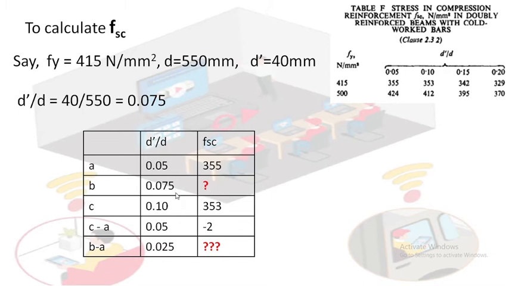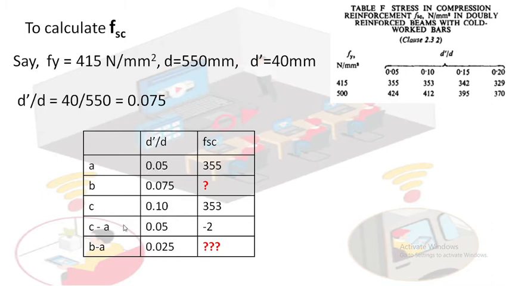Come over here to our table. Now you create two more simple rows. You call them A, B and C. And you remember C minus A, B minus A. Please remember C minus A, B minus A. You can't write anything other than this. C means these are the values of C, these are the values of B, and these are the values of A.